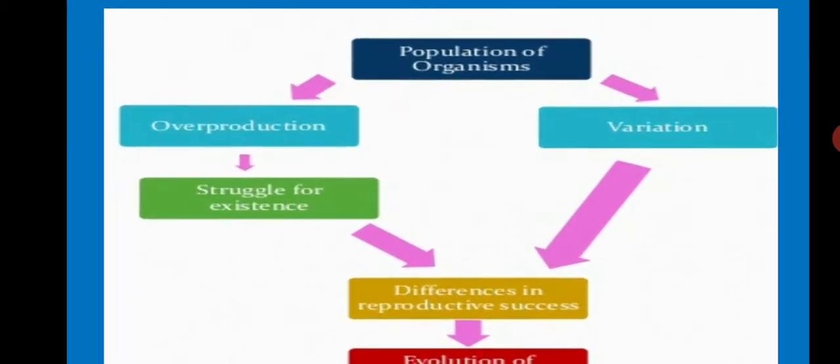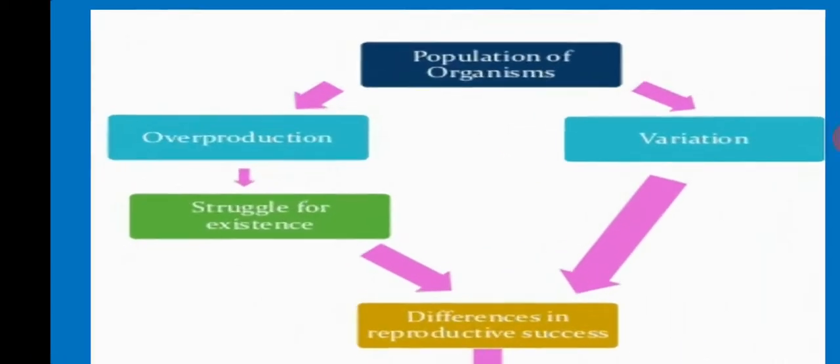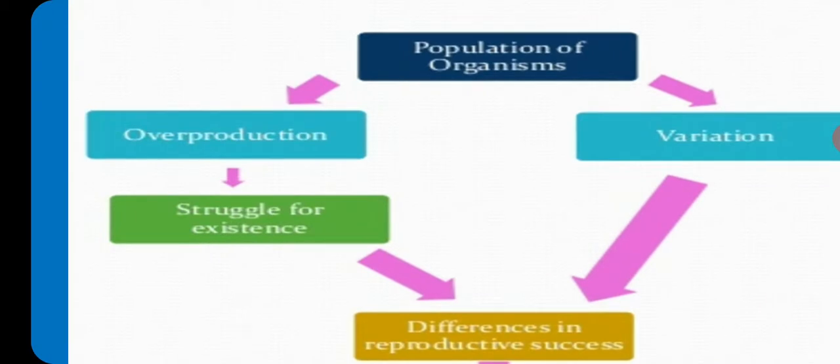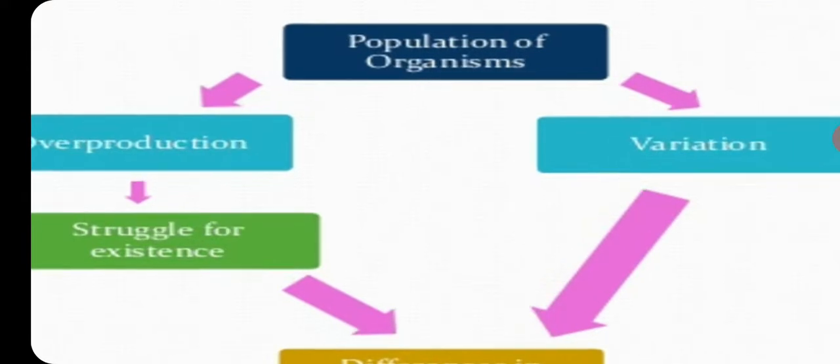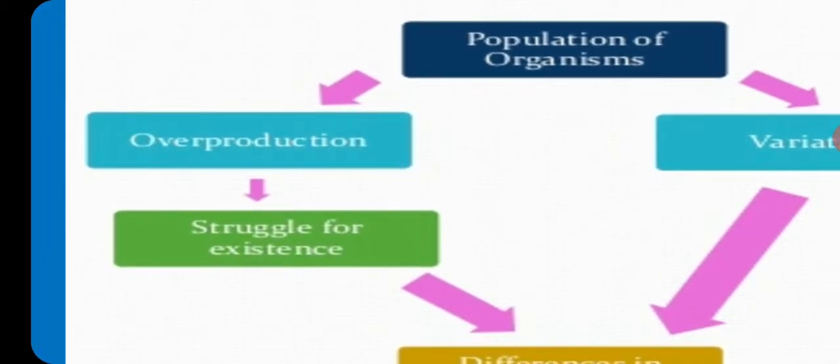If we observe the natural selection flow chart, a population of organisms produces an enormous amount of offspring, because perpetuation of self and continuity of life is the inner tendency of every living being. Whenever there is overproduction, this overproduction leads to struggle for existence. This struggle is of three types, as we all know. It may be intraspecific struggle, interspecific struggle, or struggle with the environment.